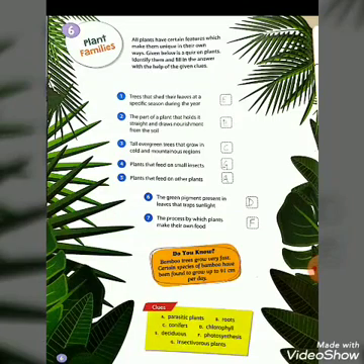I already explained this chapter in the previous video. Now the second one is the part of a plant that holds it straight and draws nourishment from the soil. We know that it is a very important part of the plant, that is root.